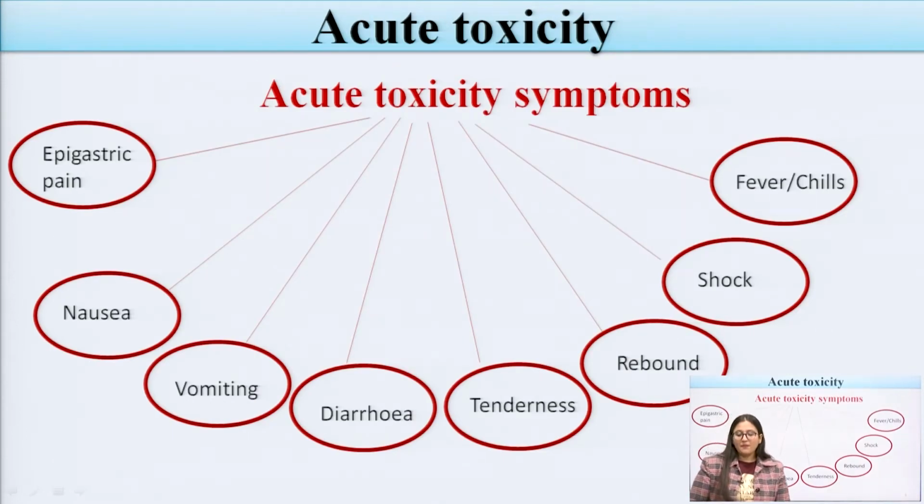Now, some of the symptoms mainly related to acute toxicity: if a person comes under acute toxicity for a short period of time, they may show epigastric pains, nausea, vomiting, diarrhea, tenderness, rebound, shock and fevers, and some chills can be seen in that patient.